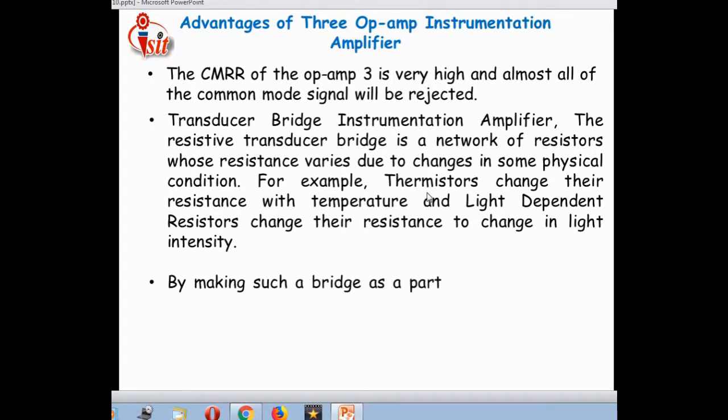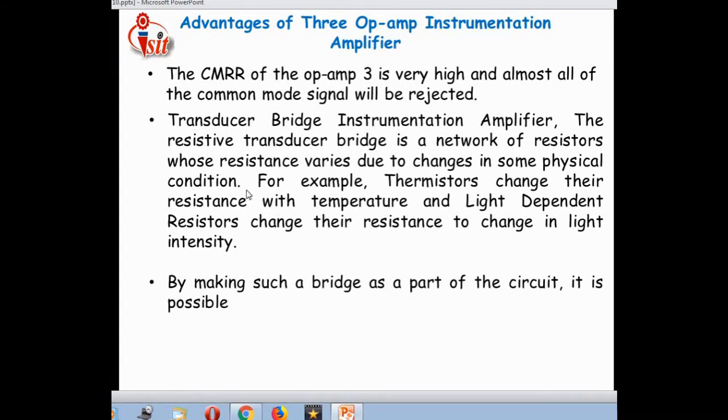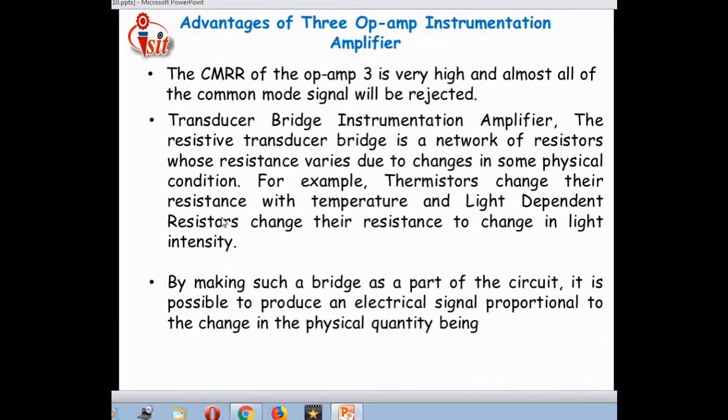For example, thermistors change their resistance with temperature, and light dependent resistors change their resistance with a change in light intensity. By making such a bridge part of the circuit, it is possible to produce an electrical signal proportional to the change in the physical quantity being measured.